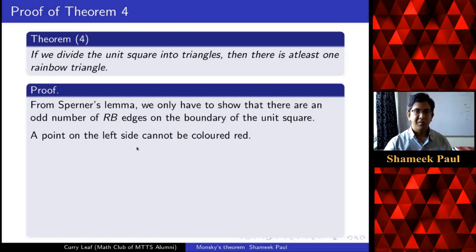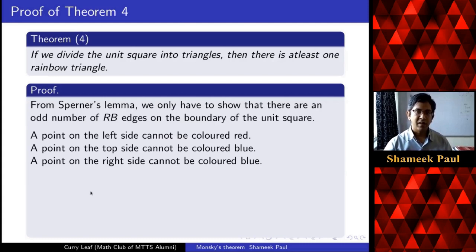So a point on the left side cannot be colored red. Okay, you should check this. A point on the top side also cannot be colored blue. And a point on the right side cannot be colored blue also. Okay. So now look at these three. So these three statements, you should check them. Okay, just using the definition of the coloring, how we have.